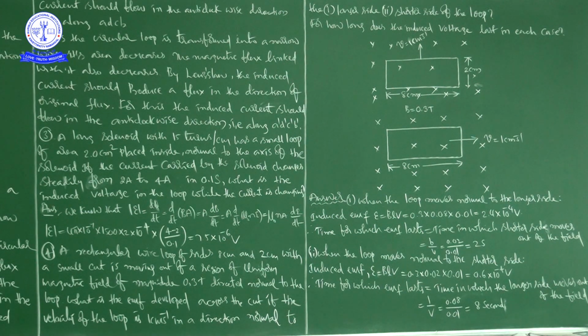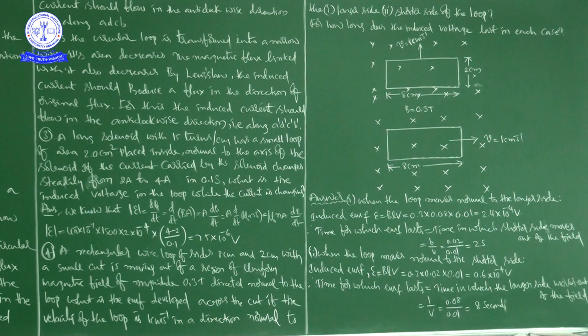Right. And here, what are the things they have given? They have given the n value, small n, that is 15, the number of turns, which are 15 turns per centimeter. If you convert into turns per meter, it is 1500 turns per meter.